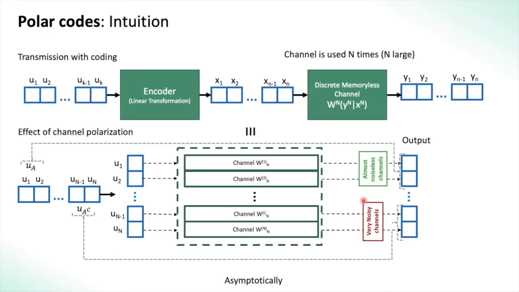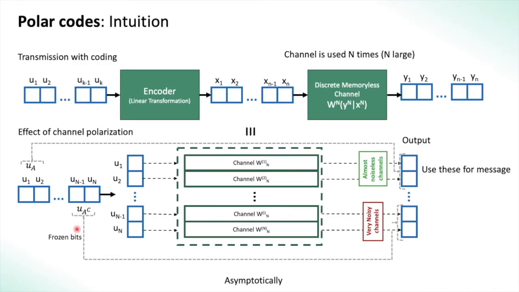The fraction of channels which are perfect are used to send the message. That is, if A contains the indices for which the split channel WnI becomes noiseless, then we only send messages through these bits. We denote that by UA. Now A complement will contain all the indices for which the channel becomes very noisy.